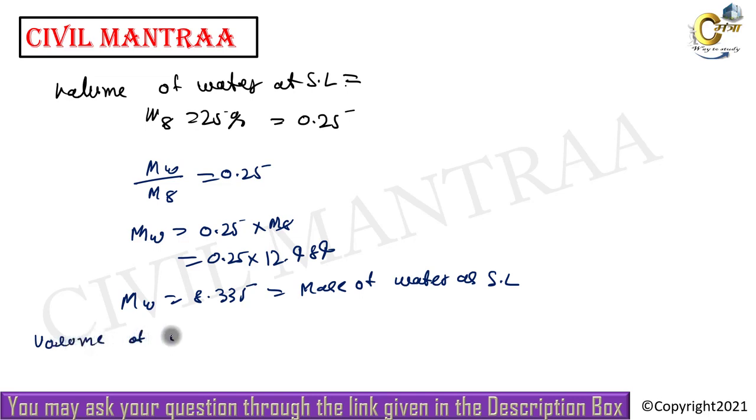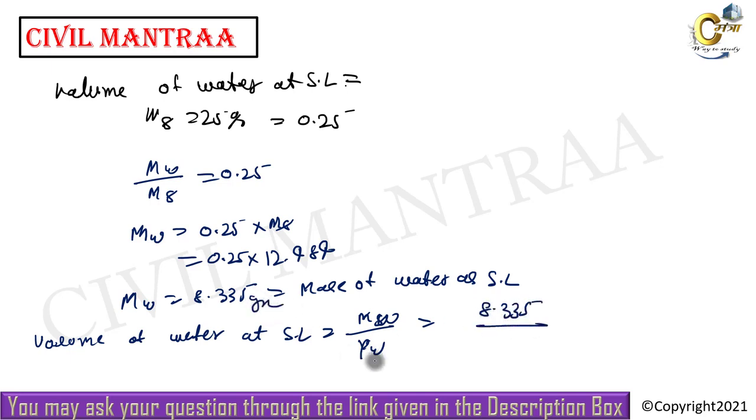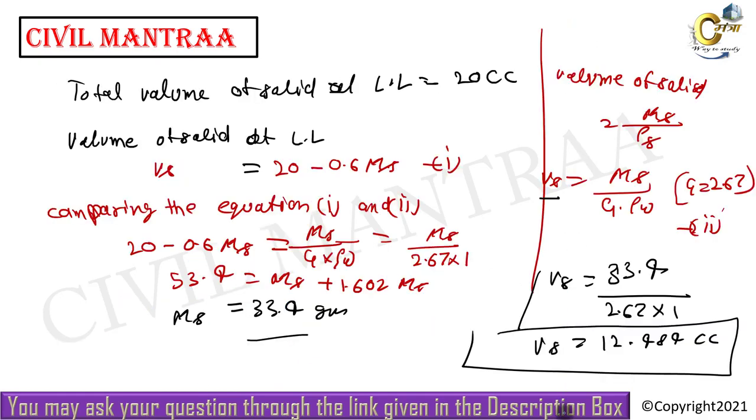Volume of water at shrinkage limit will be the mass of water divided by density of water, and we know the mass of water is 8.335 gram and density of the water is 1. Now volume of water will be 8.335 centimeter cube.